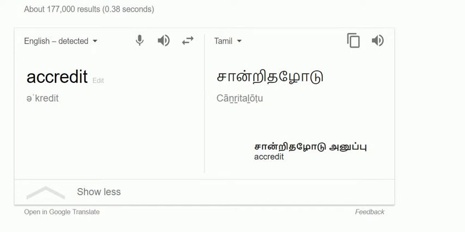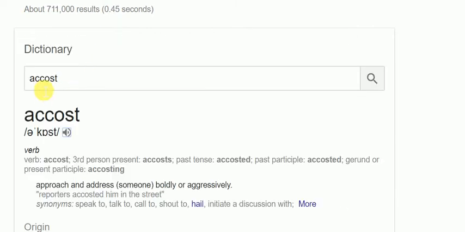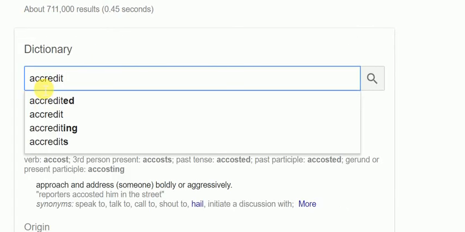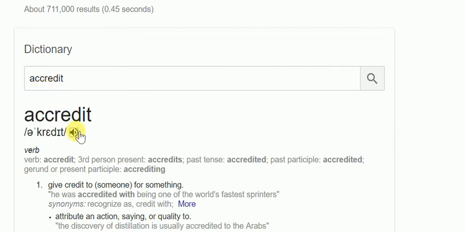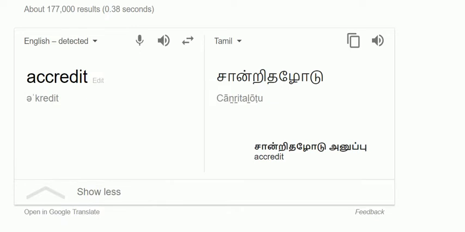And the next word is accredit. Accredit means you are getting appraisal or credit from some person.